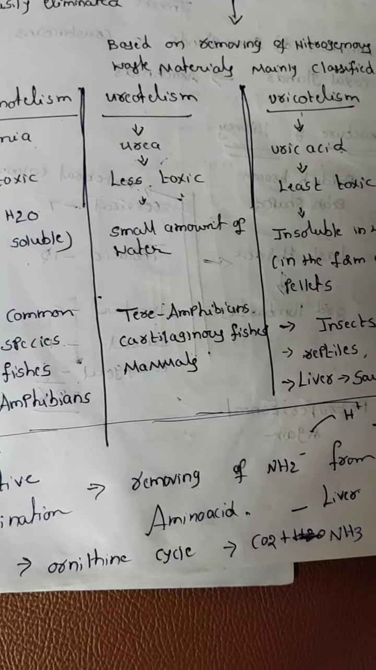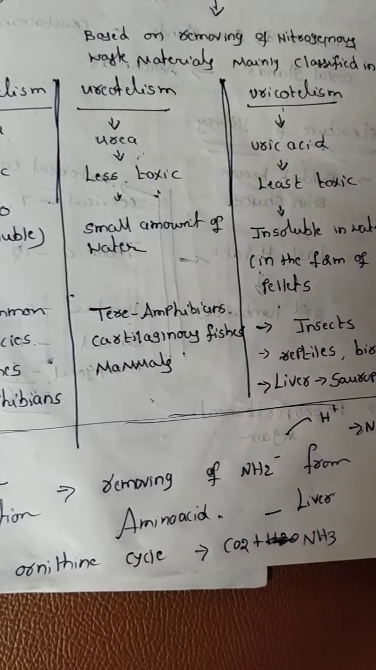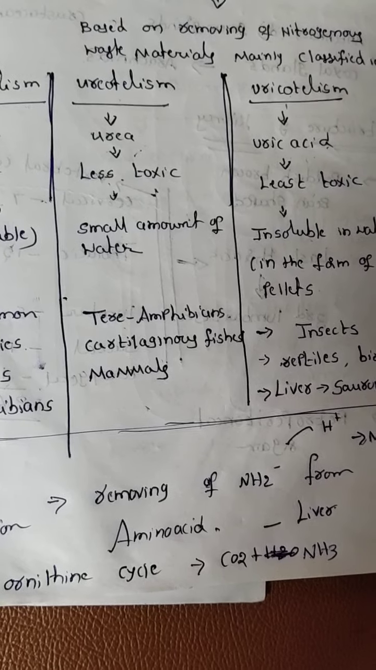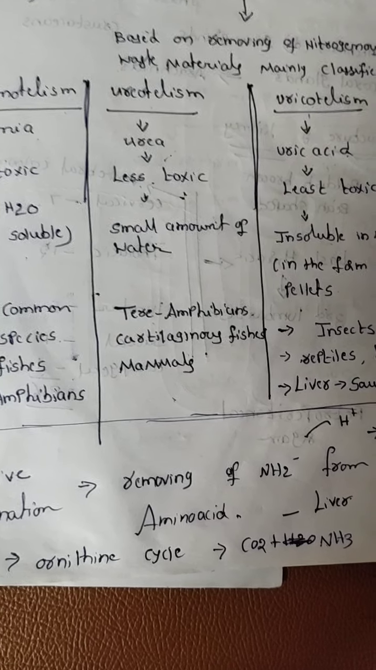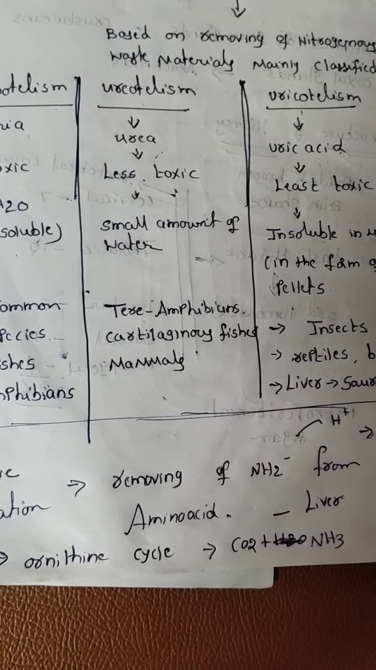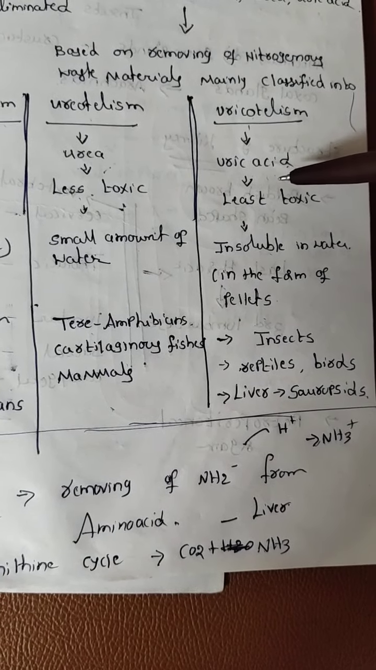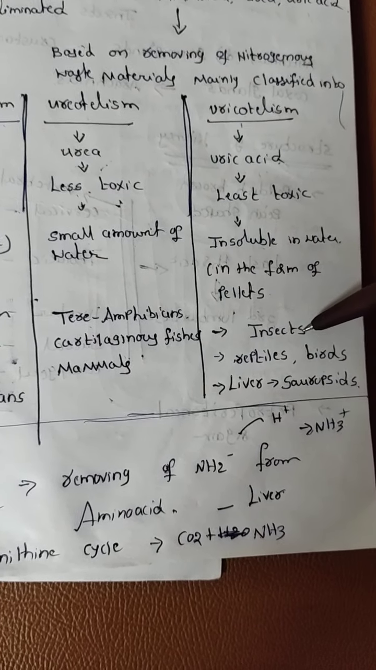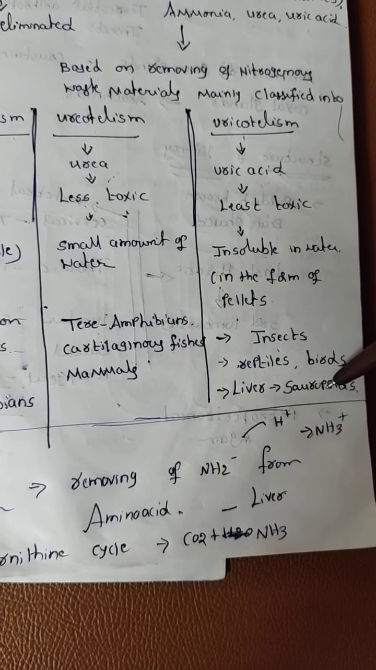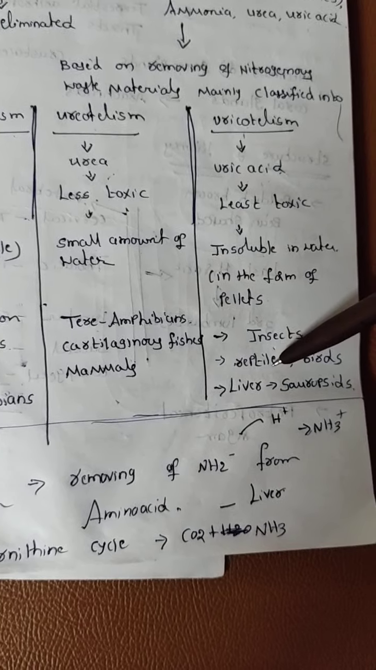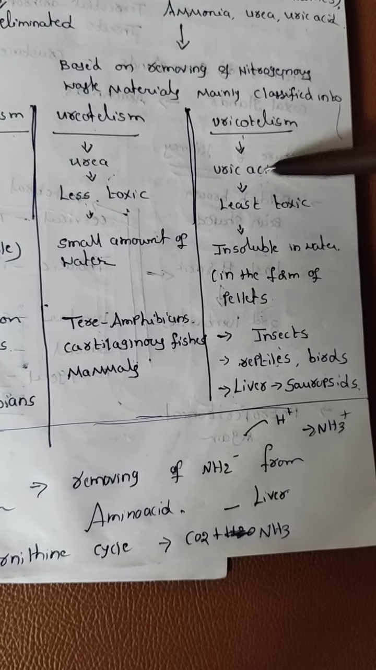Better you observe a lizard. The excretory product is in small pellet form. It means these organisms can conserve more water and remove waste material with very little water present in it. Uric acid is the excretory product mostly in insects, reptiles, birds and sauropsids. Sauropsids come under reptiles only. That's why in these organisms the excretory material is uric acid.